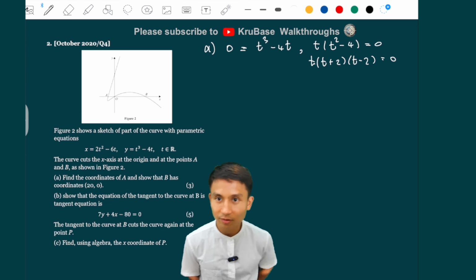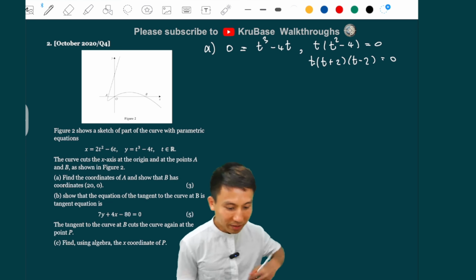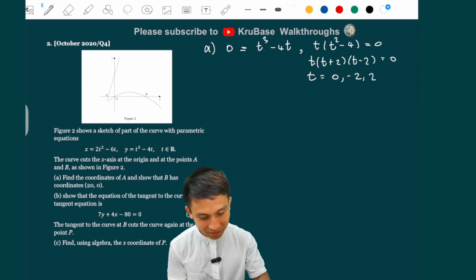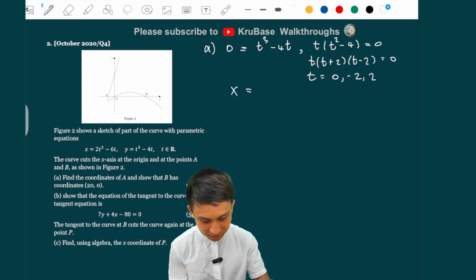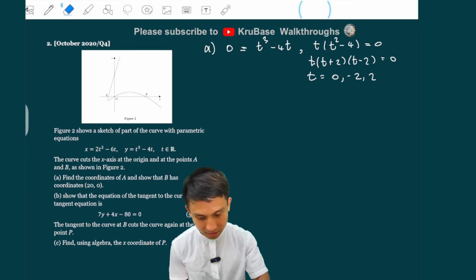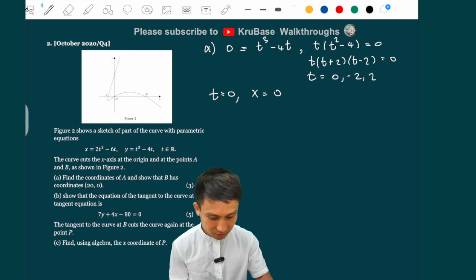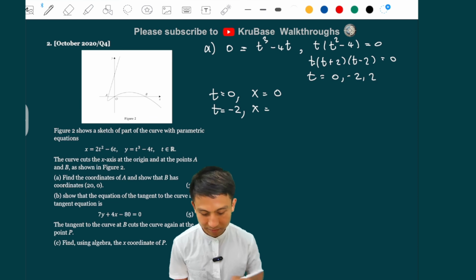That's it. All right. Well, so that means the answers to t would be 3 of them: 0, minus 2, and 2. To get the x values, we need to plug it in here, right? So at t equals 0, x is 0. So that's the origin. At t equals minus 2, x is what?